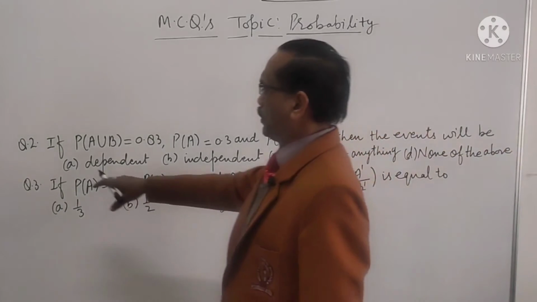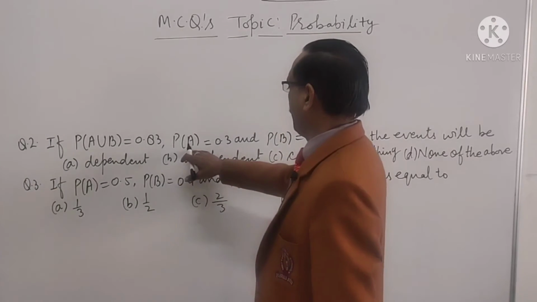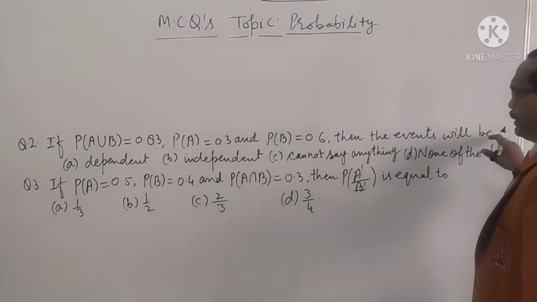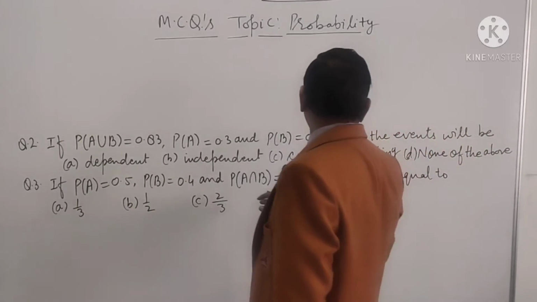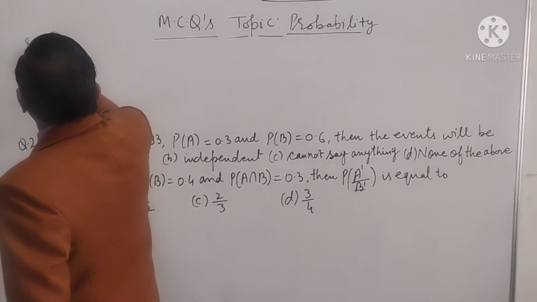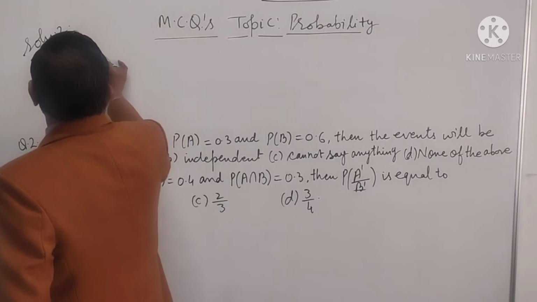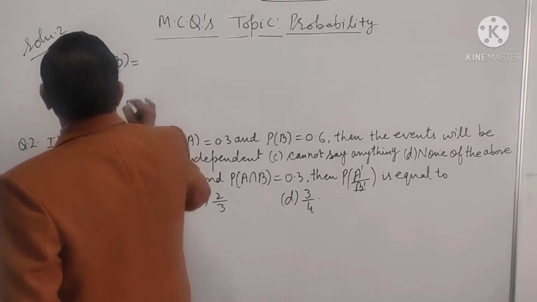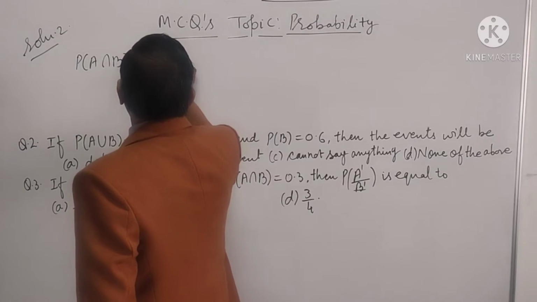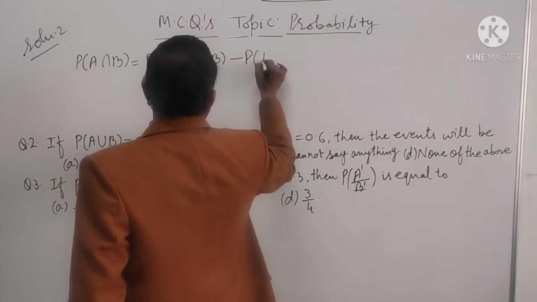Now question number 2. If P(A union B) is 0.83, P(A) is 0.3, P(B) is 0.6, then what will the events be? Let us find the solution. P(A intersection B) is P(A) plus P(B) minus P(A union B).